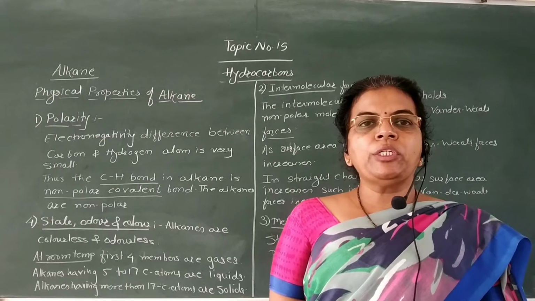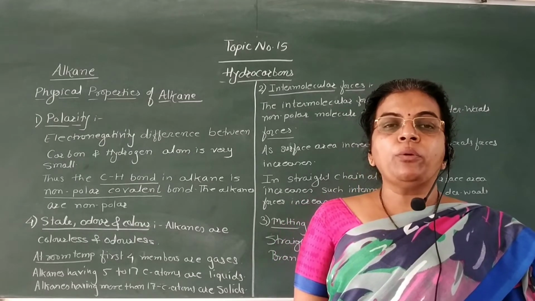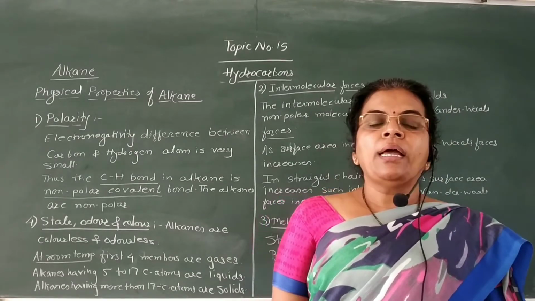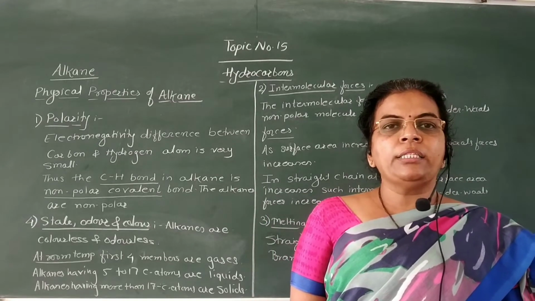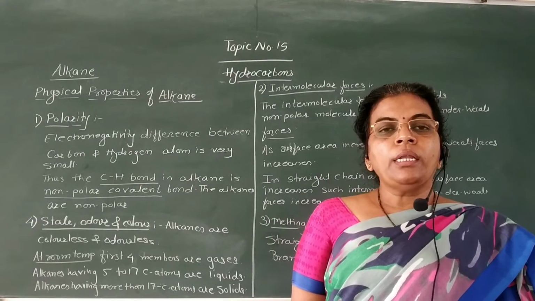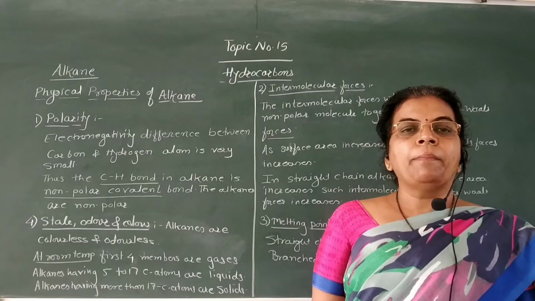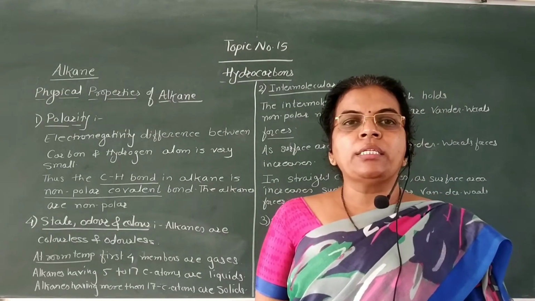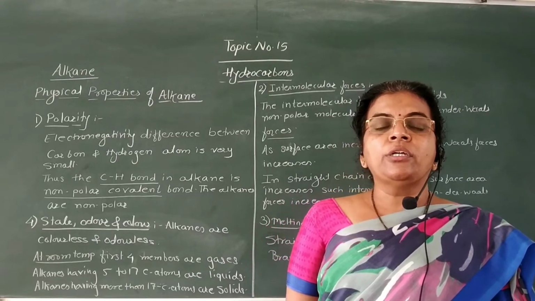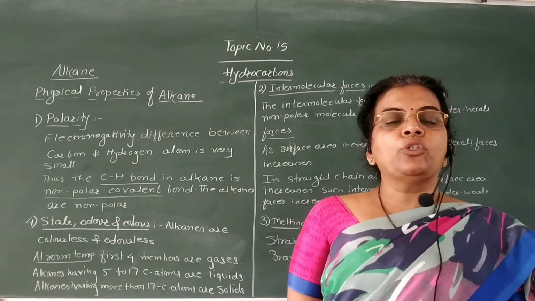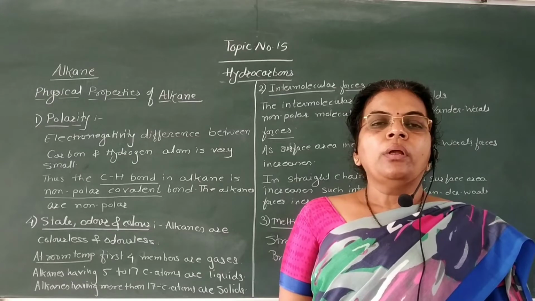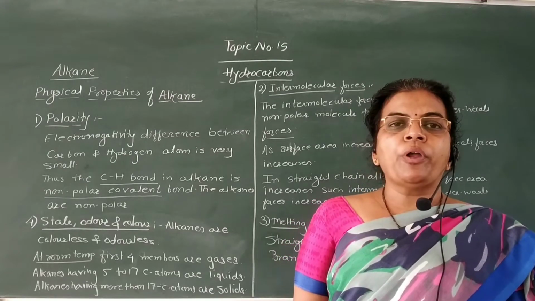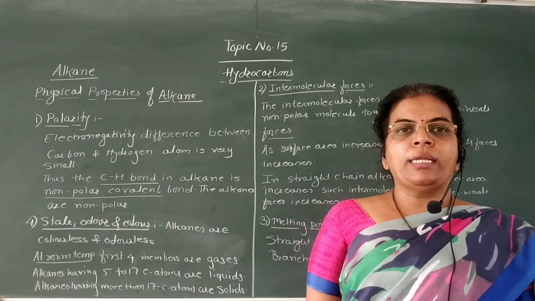In methods of preparation, we prepared alkanes from unsaturated hydrocarbons like alkenes or alkynes by reduction, then from alkyl halides by reduction. Then we saw preparation of alkanes from alkyl halides using active metals like sodium and magnesium. Now we are going to start the next point, physical properties of alkanes.